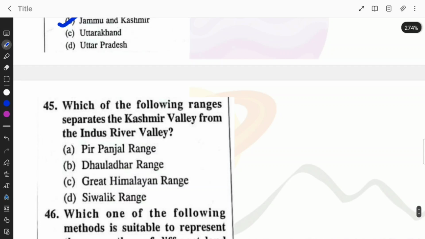Which of the following ranges separates the Kashmir Valley from the Indus River Valley? Pir Panjal Range, Dhauladhar Range, Great Himalayan Range or Shivalik? Option C is the right answer here.